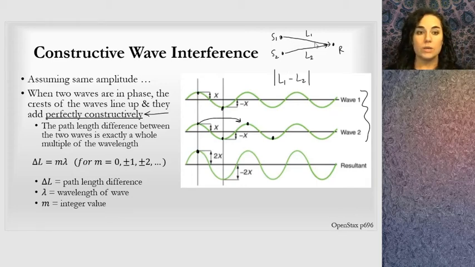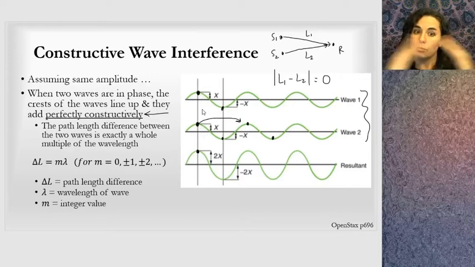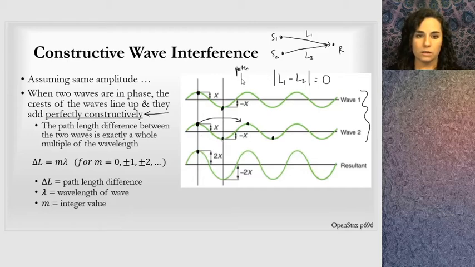And it could just be that they travel the same distance so that there's no path length difference. It's zero. They both travel the same distance so that when that wave gets to the receiver, the peak on one and the peak on the other are lining up on one another, or the trough on one and the trough on the other lining up with one another. There's no path length difference. All right, so that's what we call a path length difference.